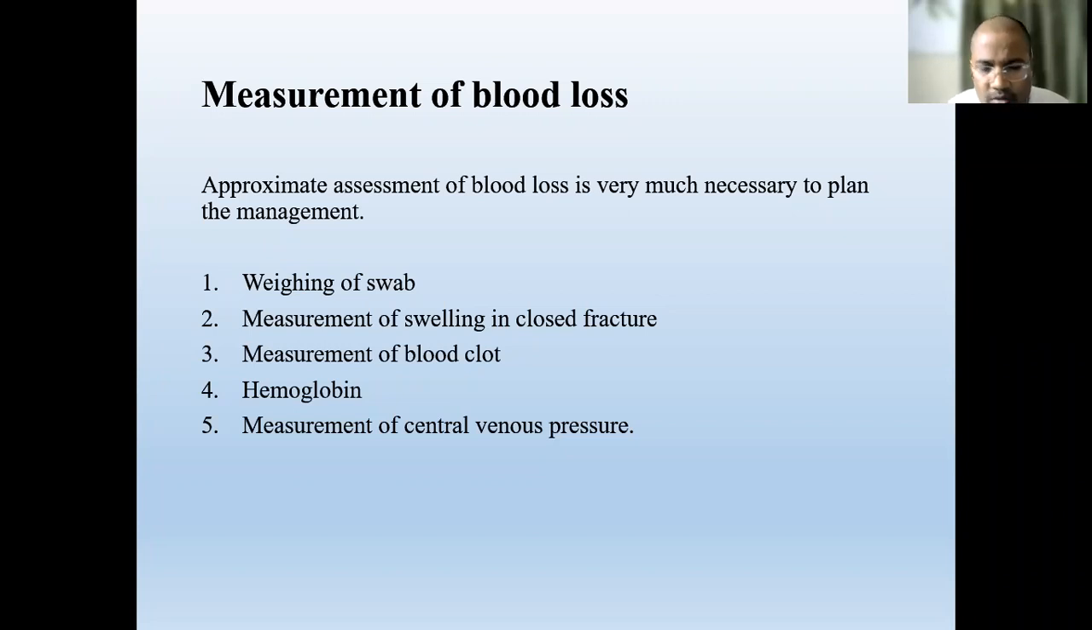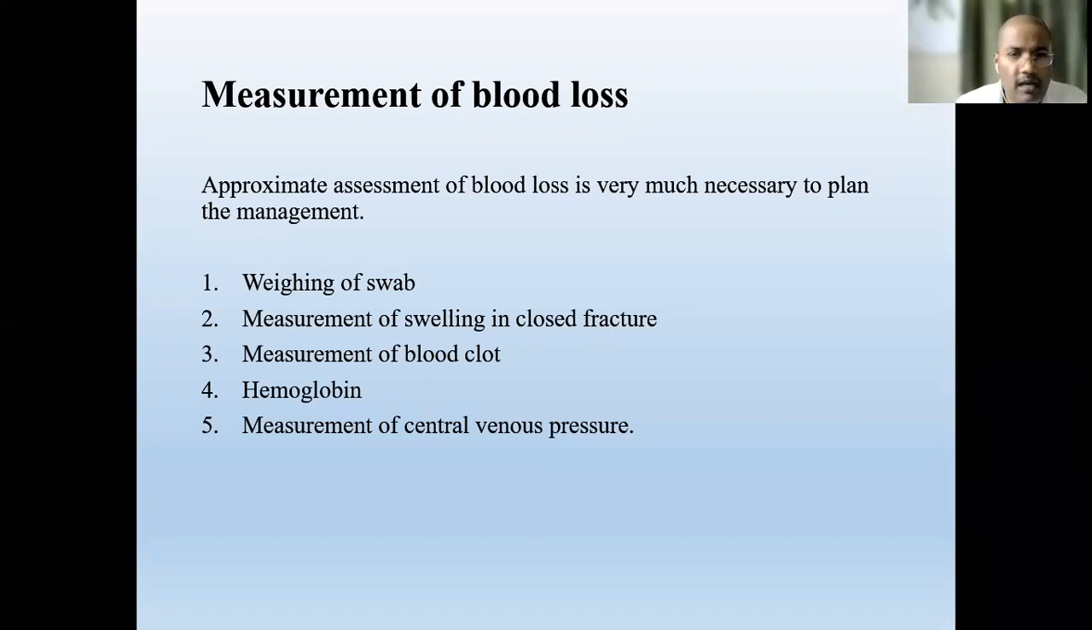Measurement of the blood clot: usually a clot the size of a clenched fist contains approximately 500 ml of blood. So if the bleeding is collected somewhere, and the size of the blood clot is approximately that of a clenched fist, it means more than 500 ml has been lost.